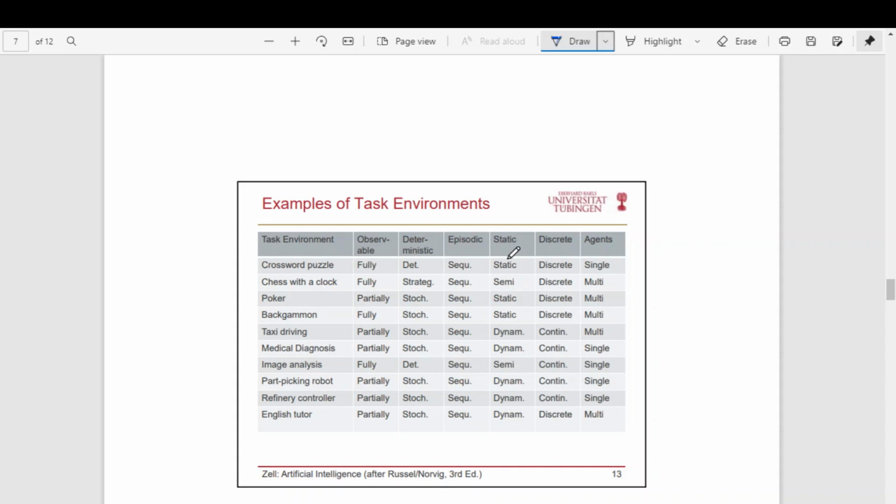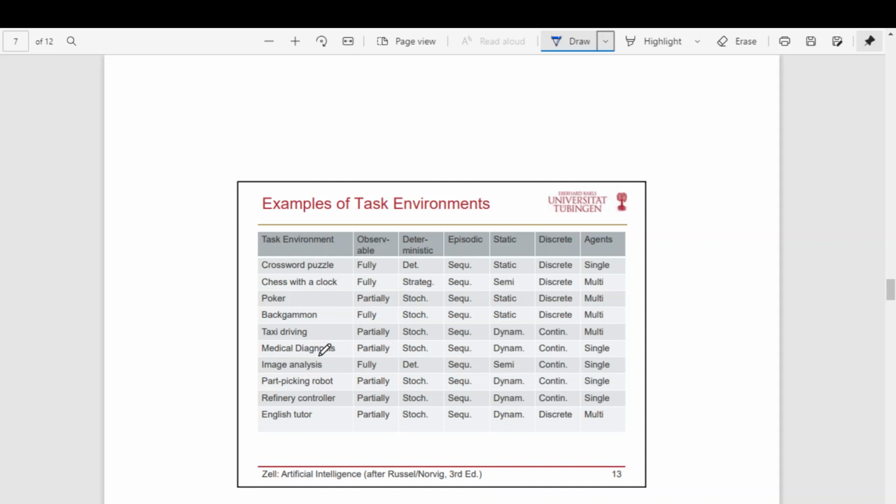The environment is static, it's not going to change when the agent is deliberating. It is discrete, that is, what actions you are going to do is well defined. Discrete is concerned with the actions the agent can take. Since the actions are limited, that is called discrete. It's a single agent. Chess is multi-agent because there is an opponent also involved.